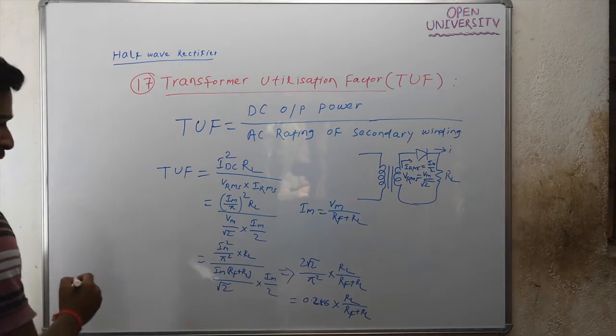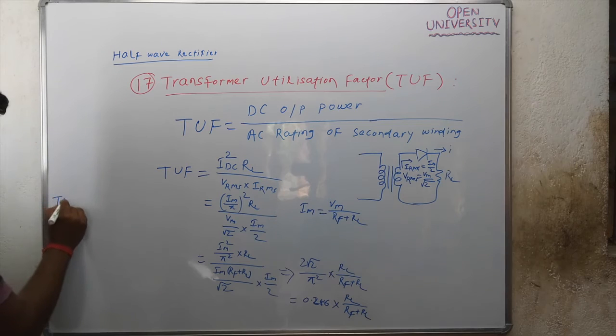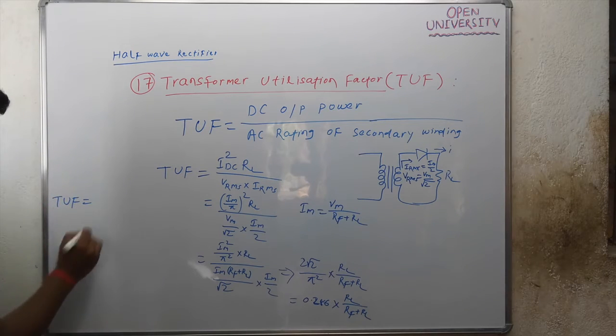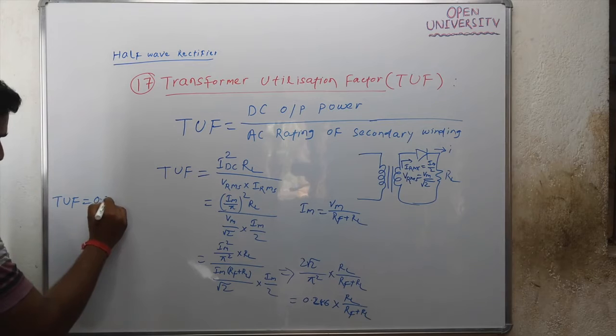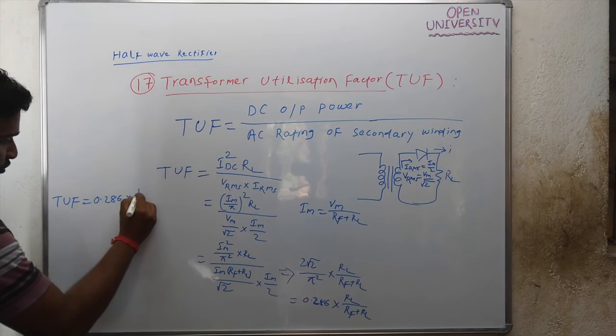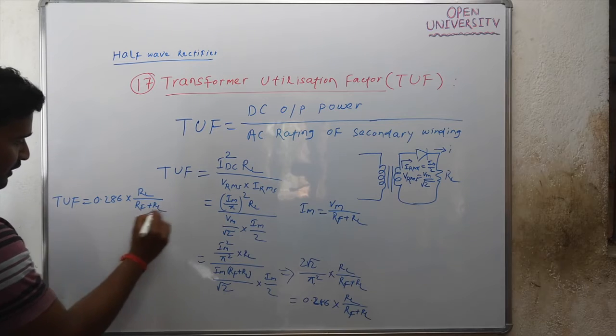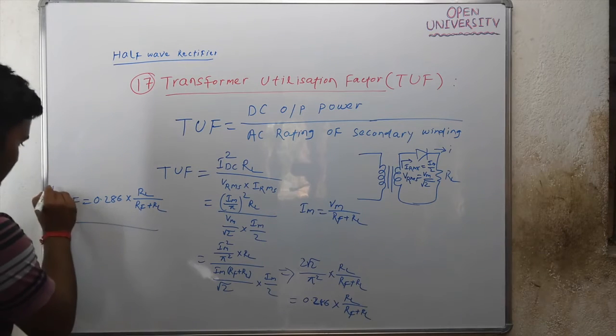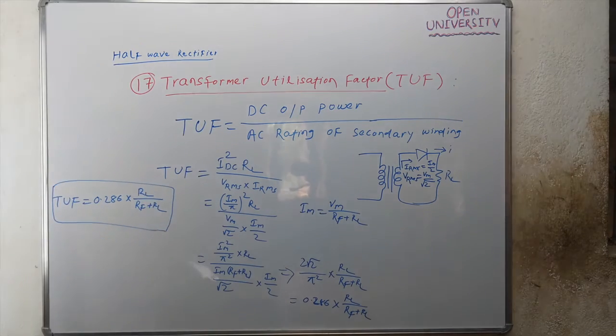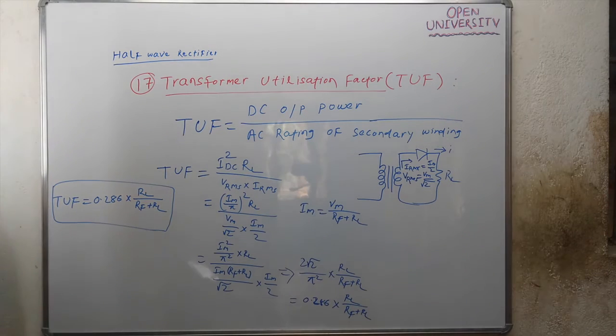So the formula for TOF for your half wave rectifier is 0.286 into RL by Rf plus RL. This is the formula for TOF of your half wave rectifier.